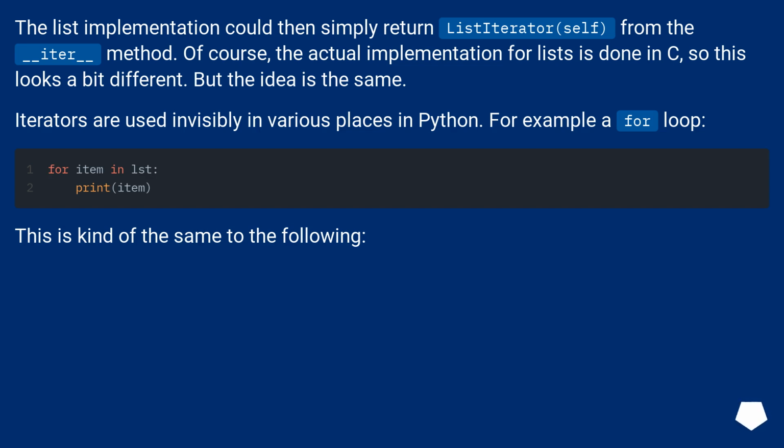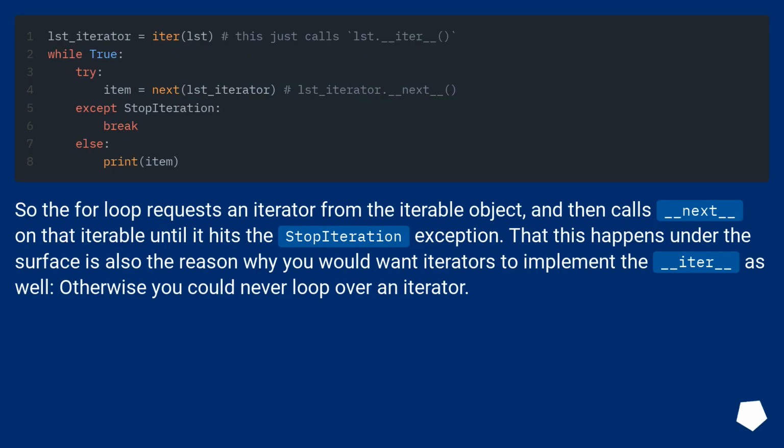But the idea is the same. Iterators are used invisibly in various places in Python. For example, a for loop. This is kind of the same as the following. So the for loop requests an iterator from the iterable object, and then calls __next__ on that iterator until it hits the StopIteration exception. That this happens under the surface is also the reason why you would want iterators to implement the __iter__ as well. Otherwise you could never loop over an iterator.